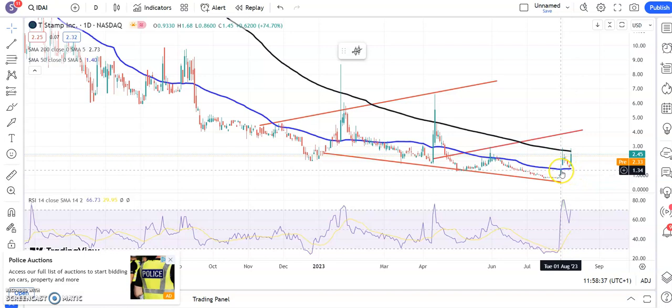T-Stamp is next, and this is one that we've been following quite keenly, given the bear trap reversal that we had at the start of the month. We've seen the shares find support between the 50 and 200-day moving averages, with an end of day close through the 200-day line at around $2.60. That could take the shares up to $4.10 by the end of this month.